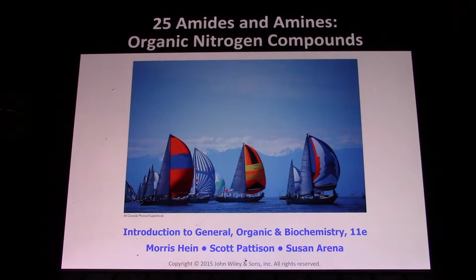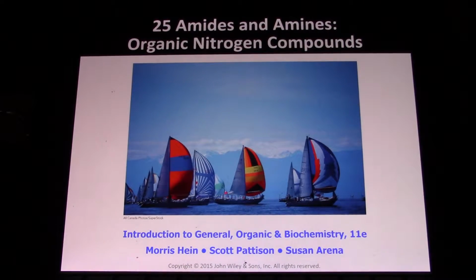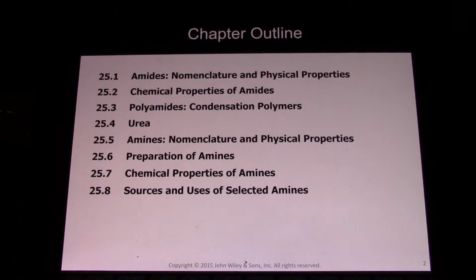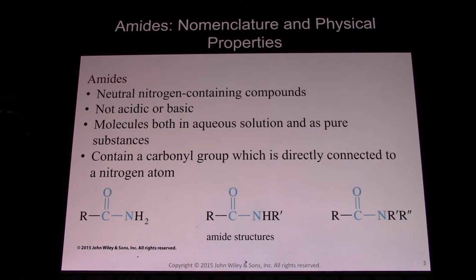Chapter 25, Amides and Amines, the organic nitrogen compounds. Amides are neutral nitrogen-containing compounds. They are not acidic and they are not basic. They are neutral. They are molecules in aqueous solution and as pure substances. And they contain a carbonyl group, which is directly connected to a nitrogen atom.